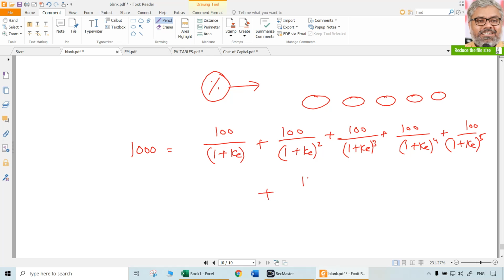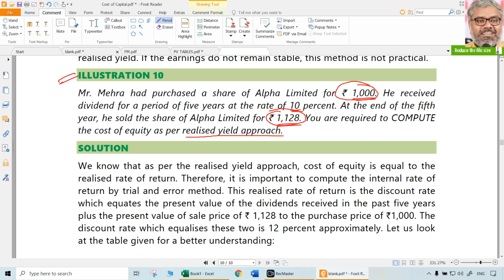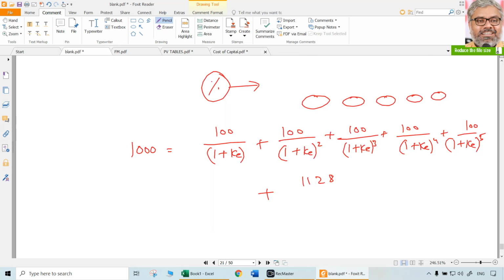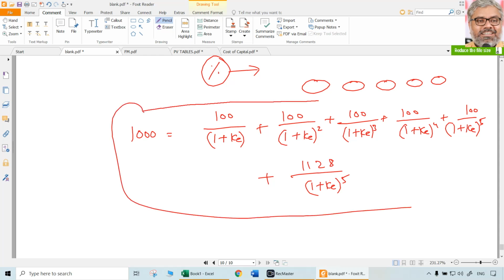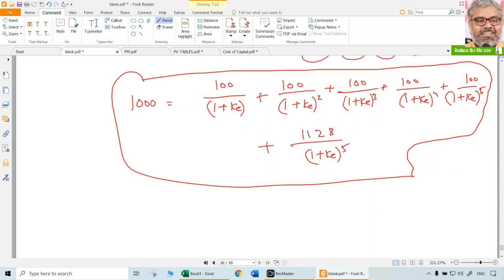Not only that, he also receives 1128 at the end of the 5th year. So 1128 divided by 1 plus KE to the power of 5. Whatever that KE is which equates this, which makes this equation possible, is the yield, the real yield. That is the realized yield approach. Easy to say. Can we solve this just like that? Not possible. So what is the way to solve this? Going back to tables, the IRR method can be used.